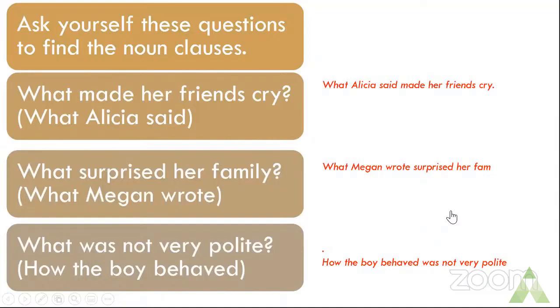Last sentence, how the boy behaved was not very polite. So what is the question? What was not very polite? Because when you find out the subject of a sentence, you put the question what. What is your answer? How the boy behaved. So hence your noun clause in the form of a subject is how the boy behaved.